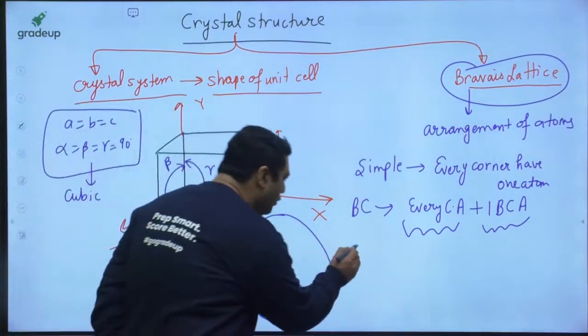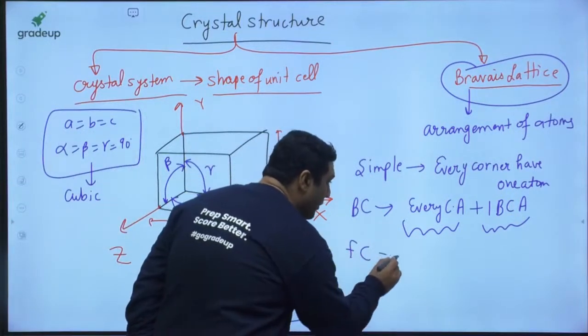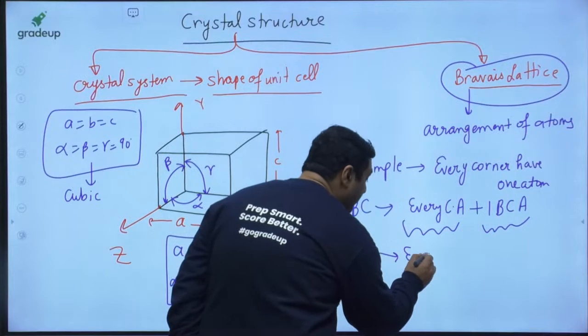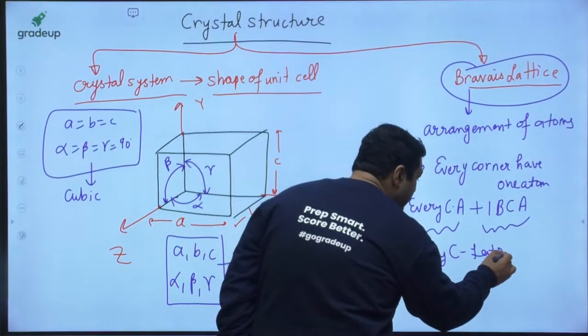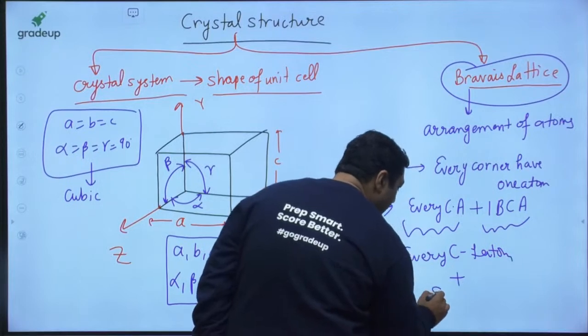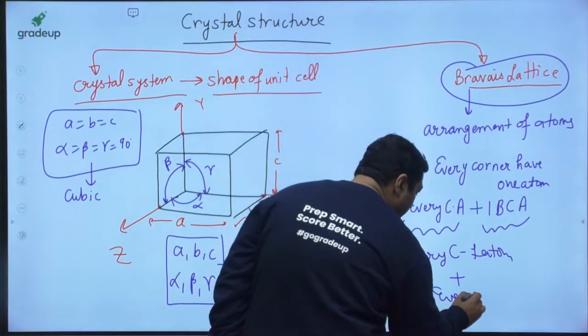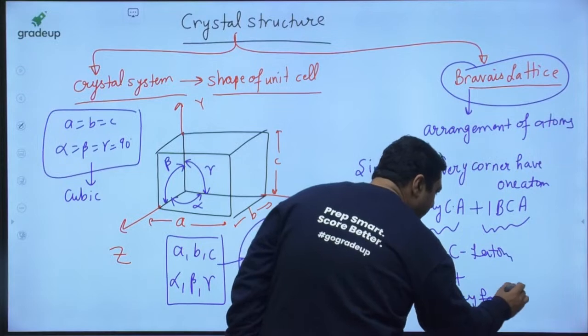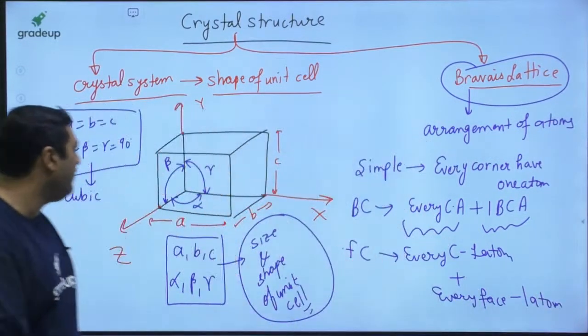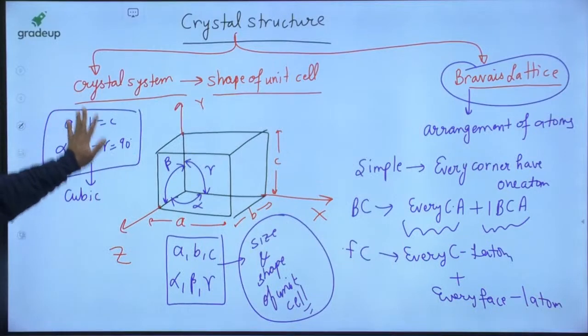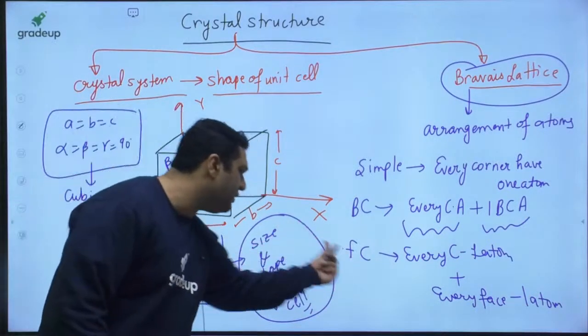Similarly, there is one known as face centered. If every corner has one atom, and at the same time every face has one atom, then it is said to be face centered. And if the crystal system is cubic, it is said to be face centered cubic.